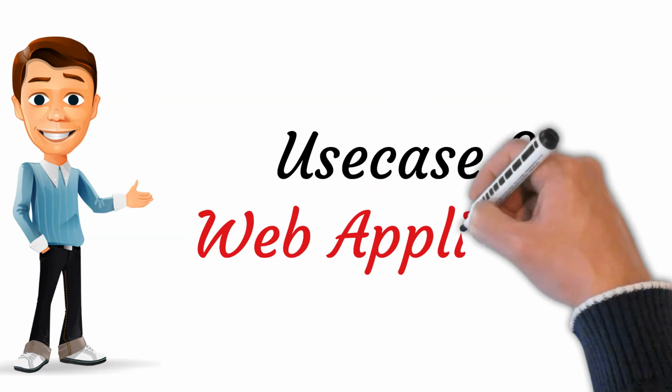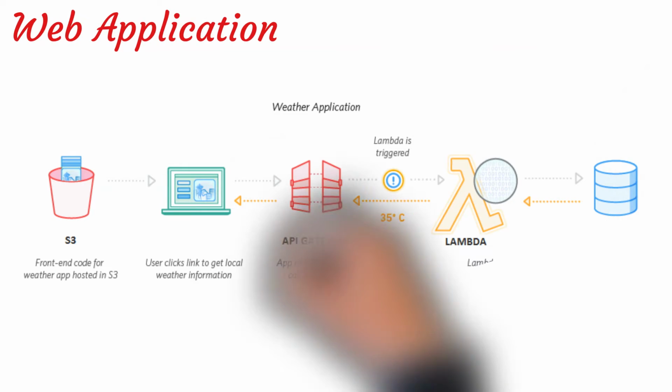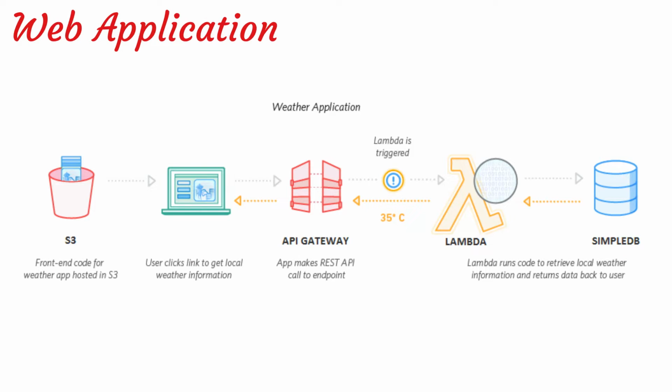3. Web application. Combine AWS Lambda with other AWS services to build powerful web applications that automatically scale up and down and run in a highly available configuration across multiple data centers.